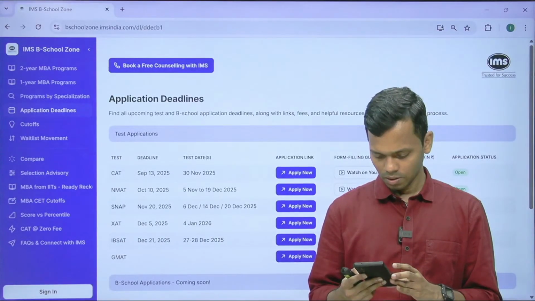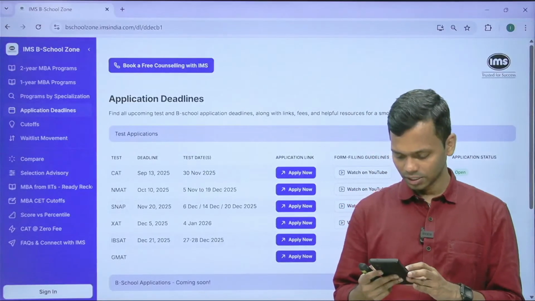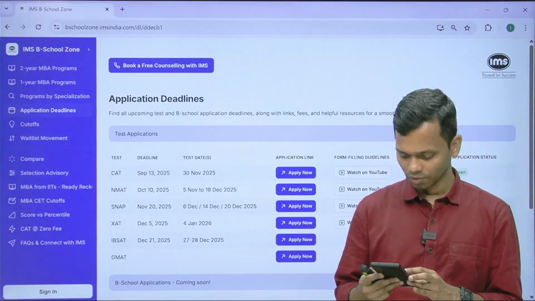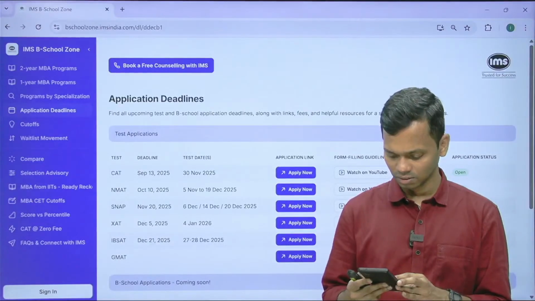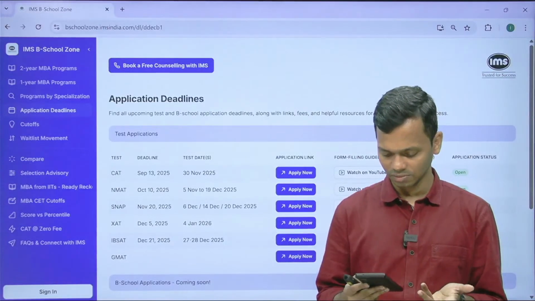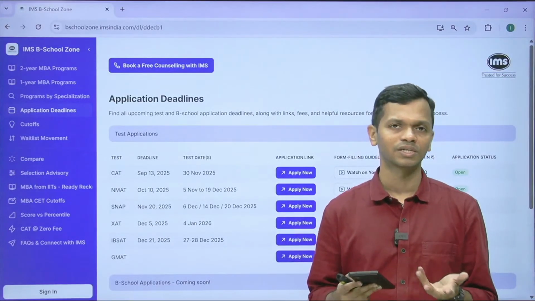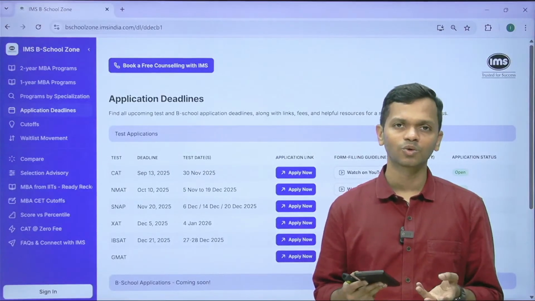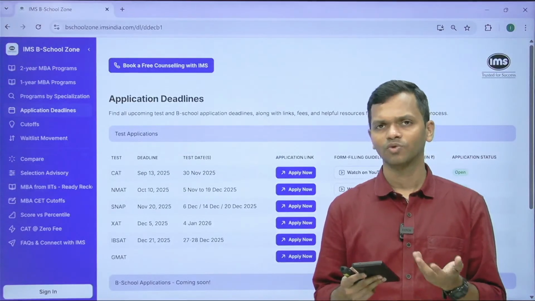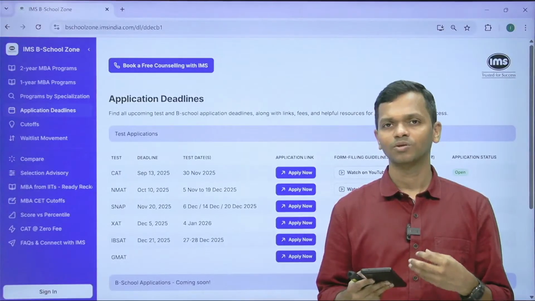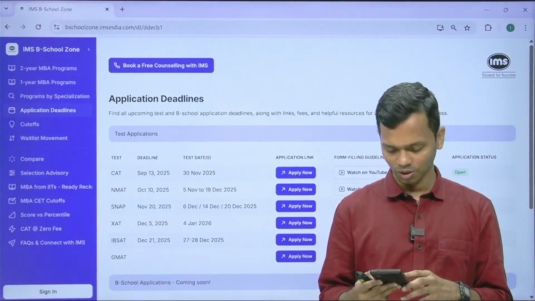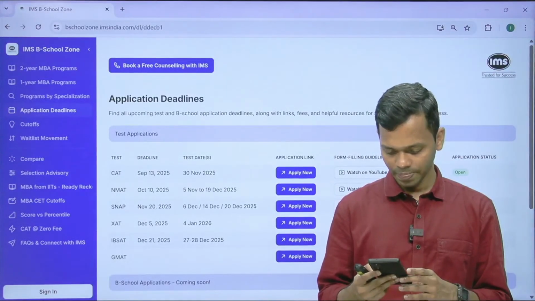Okay. I have 85% in 10th and 64 in 12th. So are there any chances of getting a call from IIMs belonging to SC category? Possible, but see, right now there is one thing that we don't know, which is the CAT percentile. The higher you score, obviously you will have a higher chance. So focus on that rather than worrying about the probability of getting a shortlist from any of the IIMs.